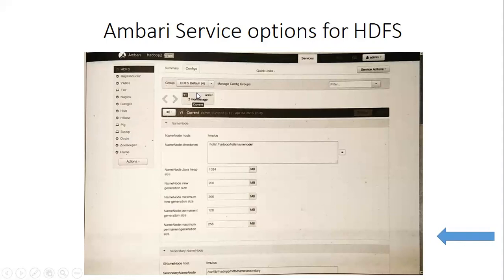The properties are the same ones that are set in the Hadoop XML files. When using Ambari, the user has complete control over the XML files and should manage them only through the Ambari interface. That is, the user should not edit the files by hand. So this is about service view.